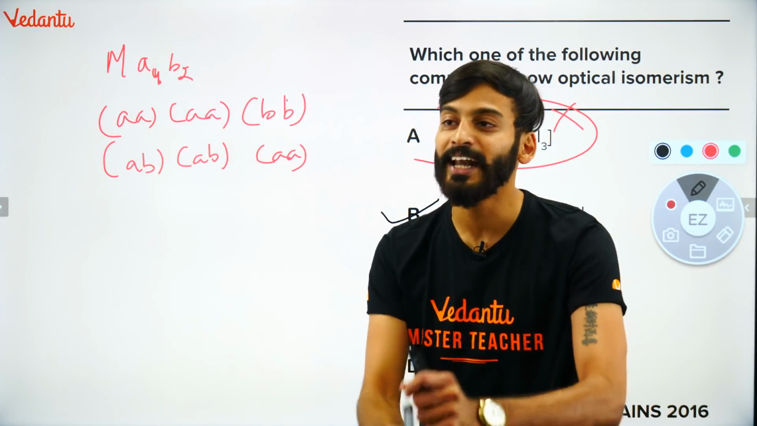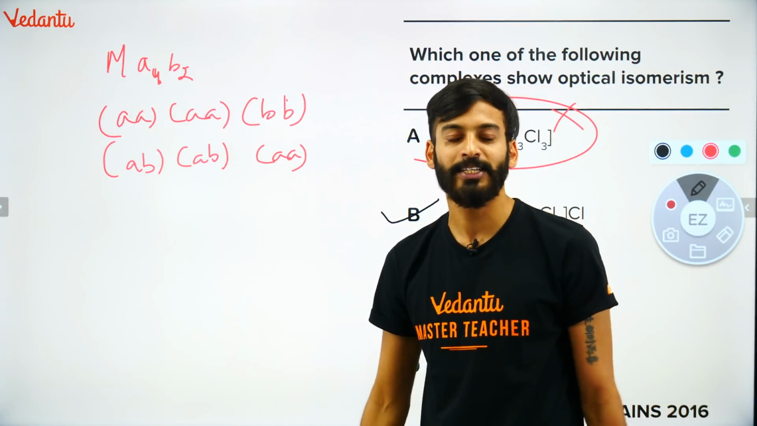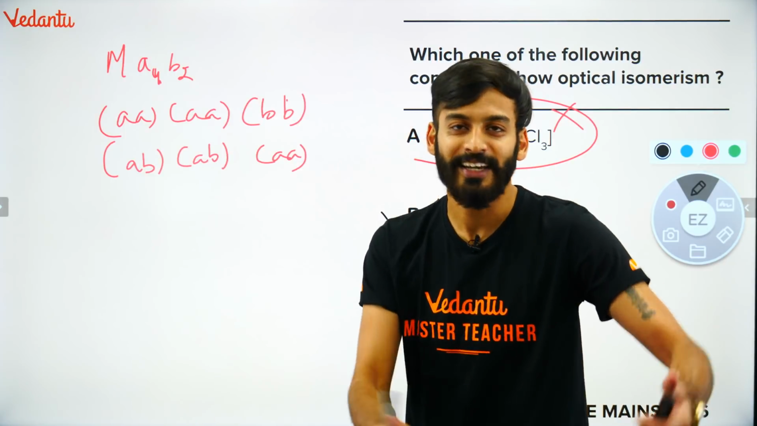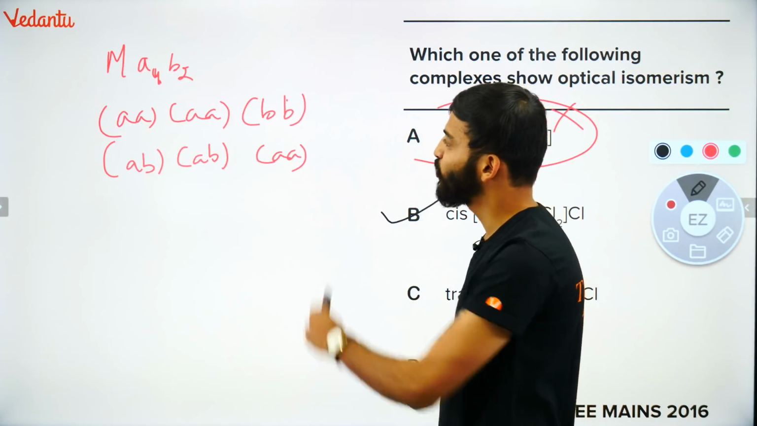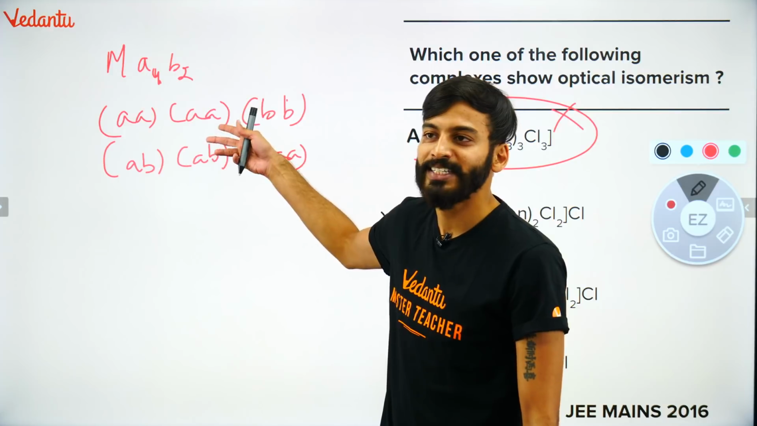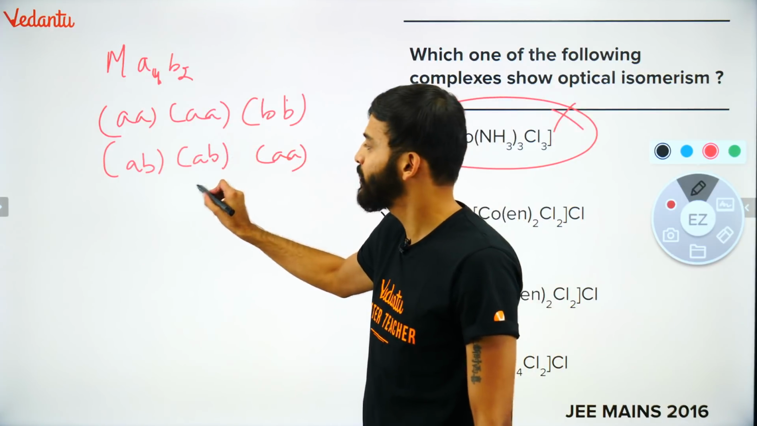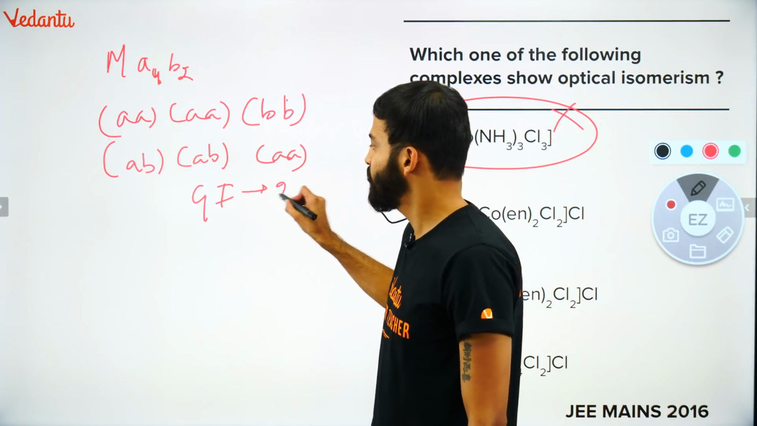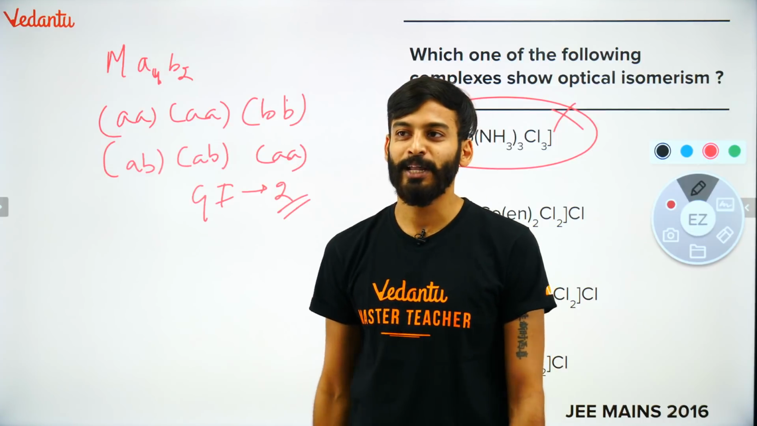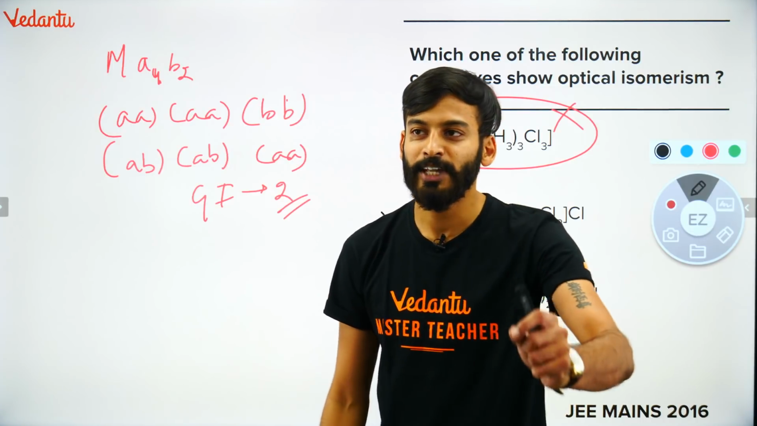OI is optical isomerism. The question is on optical isomerism. We call it OI in short. Check this out. How many GIs, guys? How many GIs in this particular geometrical isomerism? 2. Would there be any OI?